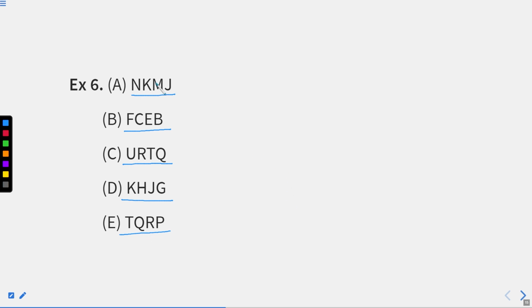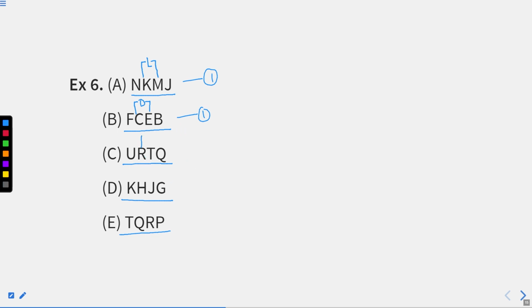We know that in between K and M, which letter is there? K, L, M. Only one letter is there. Okay. In between C and E, which letter is there? D is there. It means one letter is there in between. One letter is there in between the middle two letters.